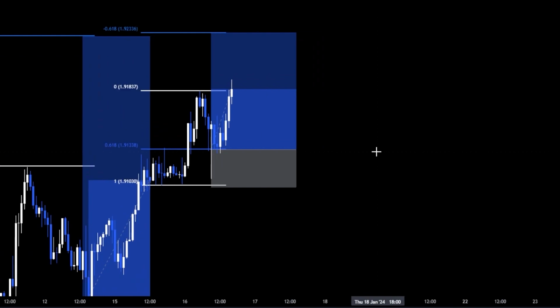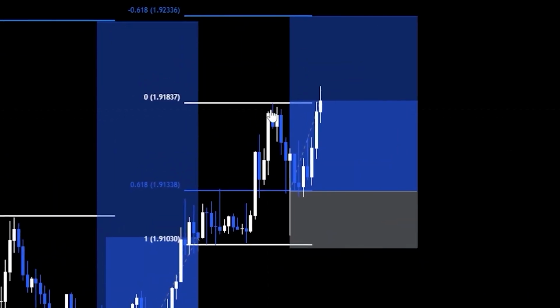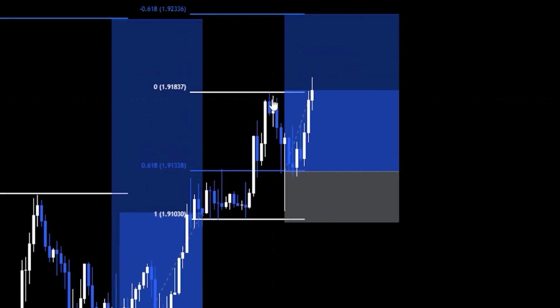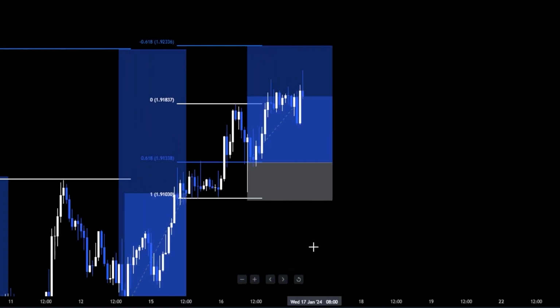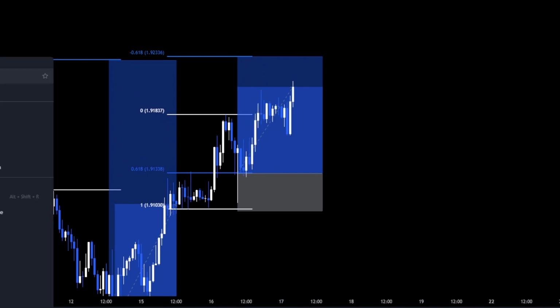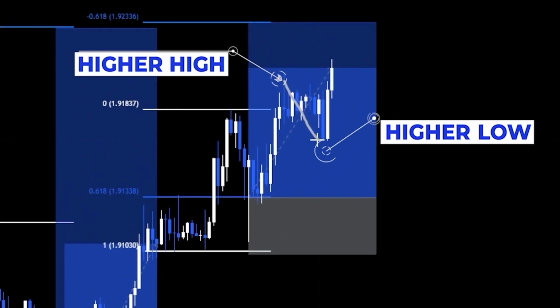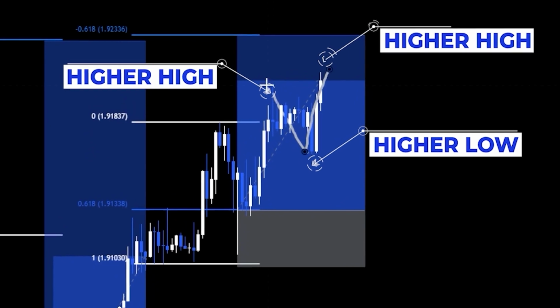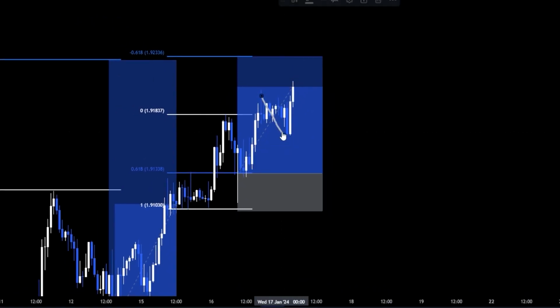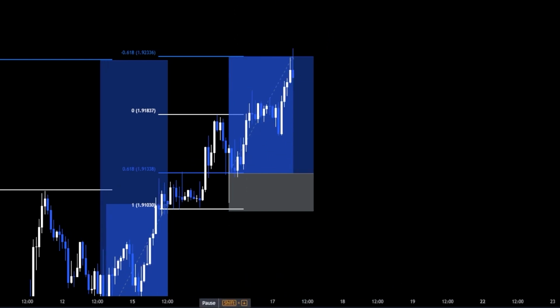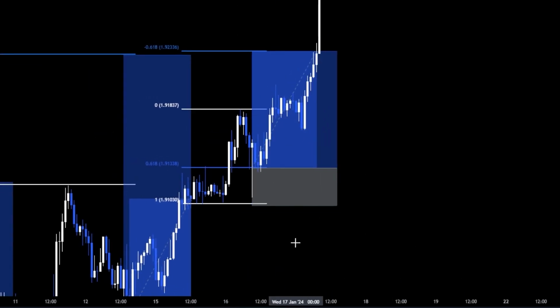But again, we need to look out for this new resistance zone, because if the price will break through this higher high, then the price continues the uptrend and we are very close to these take profits. So then we have a very high chance of hitting the take profit pretty easily. And now we can see the price created another higher high, then created a higher low, then the price, now we can see, broke through this higher high. So now we are really close to the take profits. So I'm very sure that we will hit it in no time, and yes, we did.